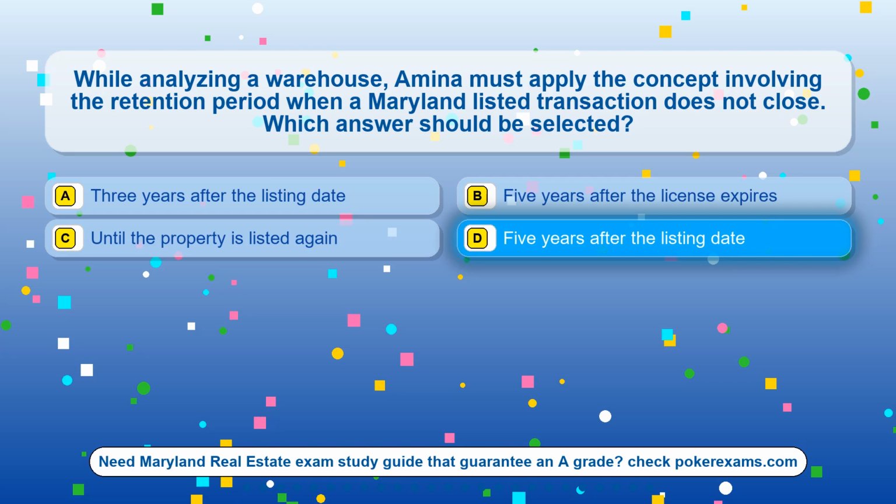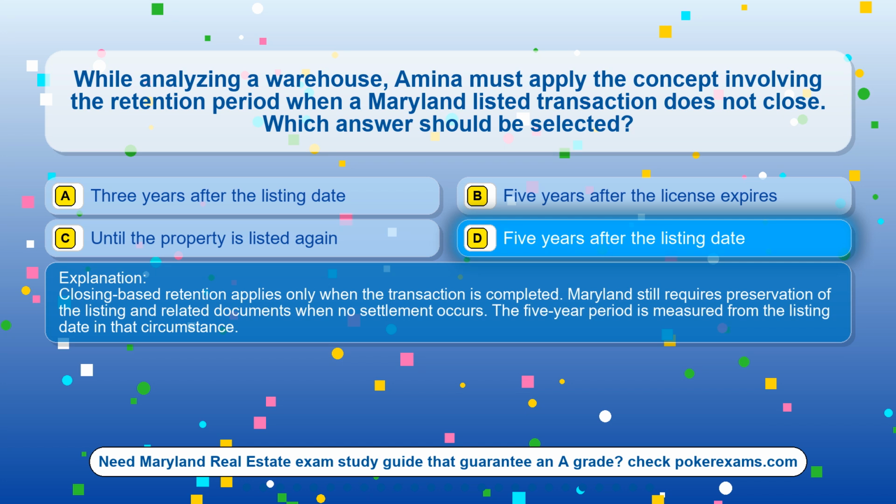The correct answer is option D, 5 years after the listing date. Closing-based retention applies only when the transaction is completed. Maryland still requires preservation of the listing and related documents when no settlement occurs. The 5-year period is measured from the listing date in that circumstance.